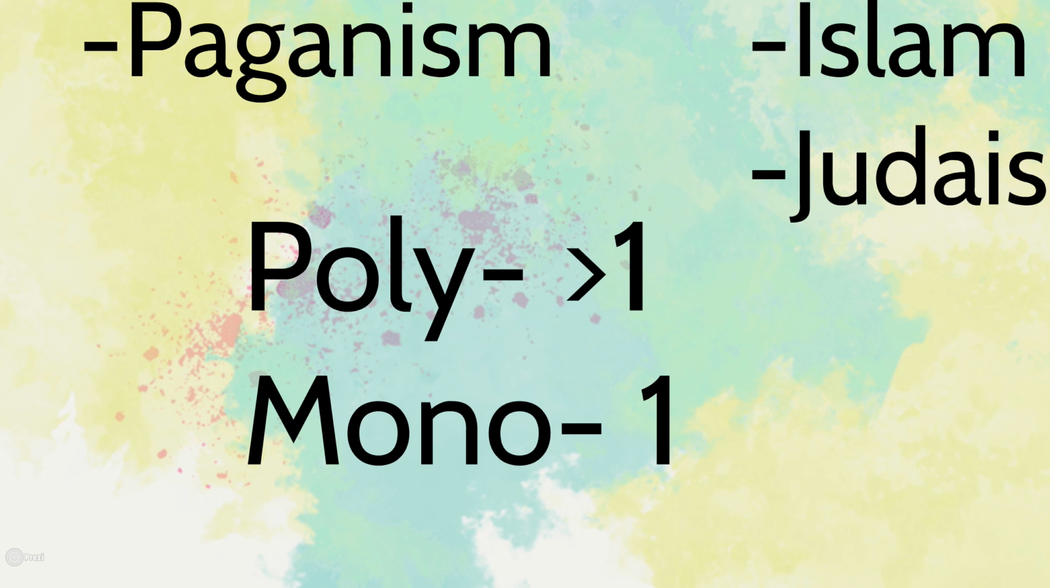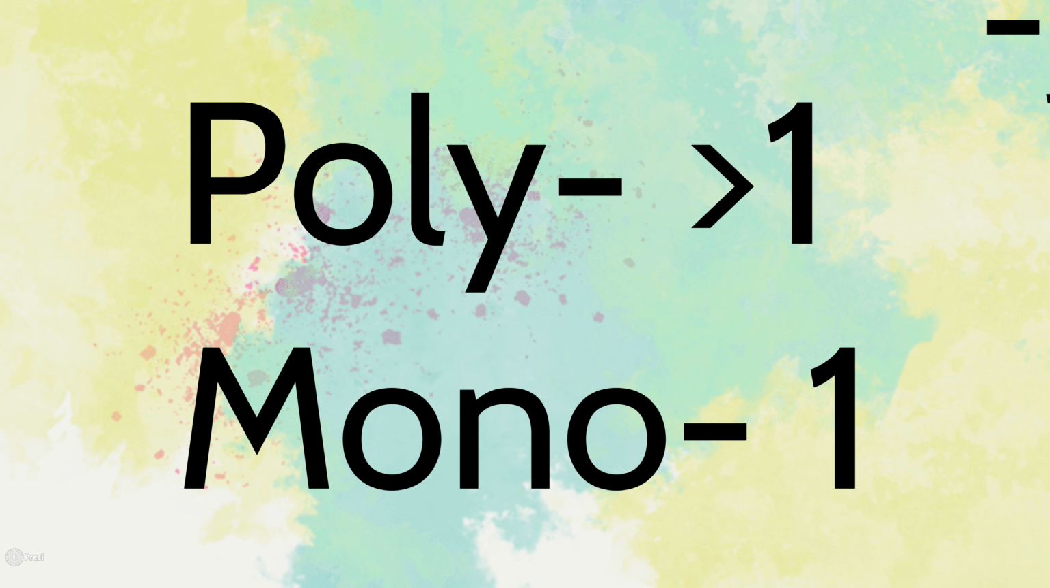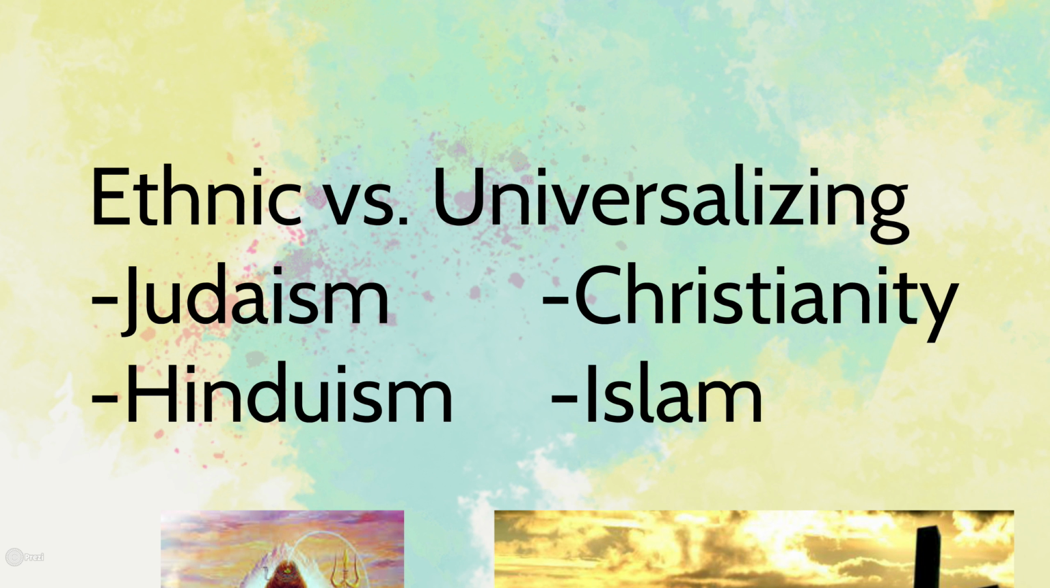The best way to remember this is poly is greater than one, mono is one. Polytheistic religions believe in more than one God, whereas monotheistic religions believe in one God. So you're also going to need to know the difference between ethnic and universalizing religions. Two examples of ethnic religions are Judaism and Hinduism.